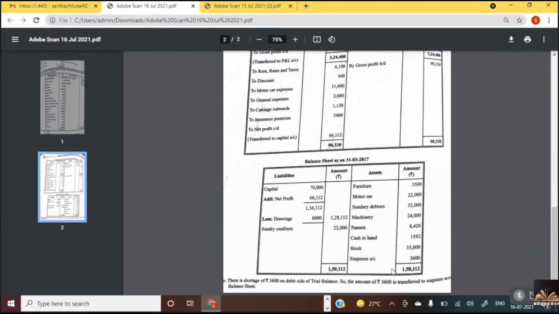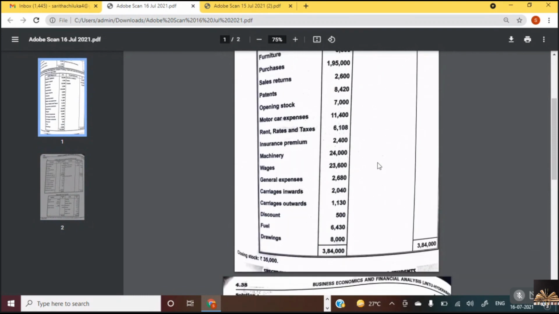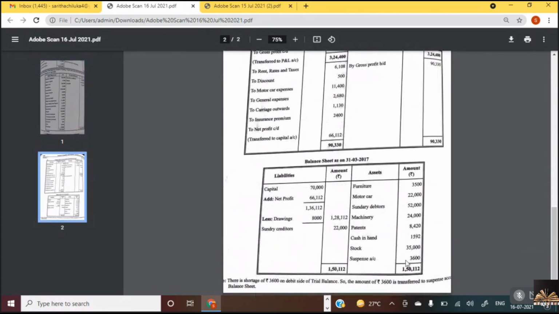And listen carefully, Nana. This is suspense account 3,600. When you take all the items, if your balance sheet is not tallying, just one second, what you do is total all the debit balances and total all the credit balances given in the trial balance. If we have a difference in debit, we take it on the asset side as suspense account. There is a shortage of 3,600 on the debit side of the trial balance, so the amount is transferred to suspense account in the balance sheet.